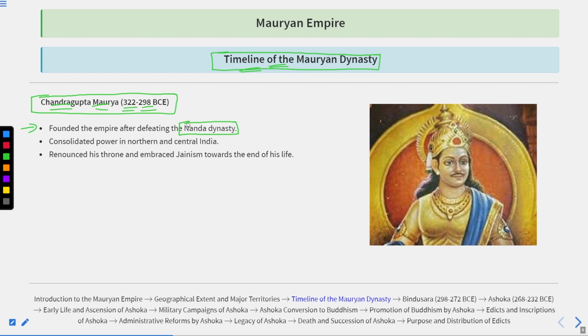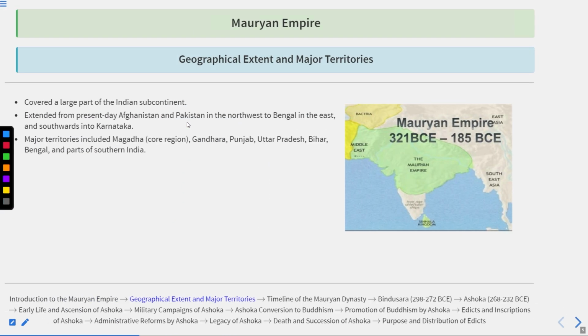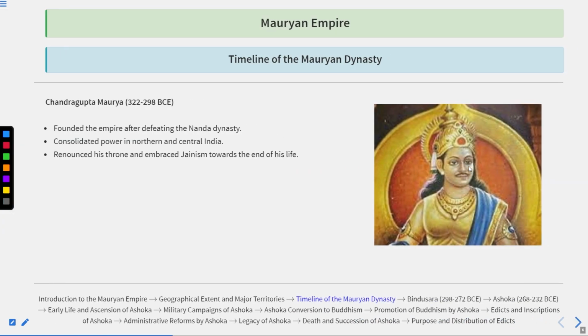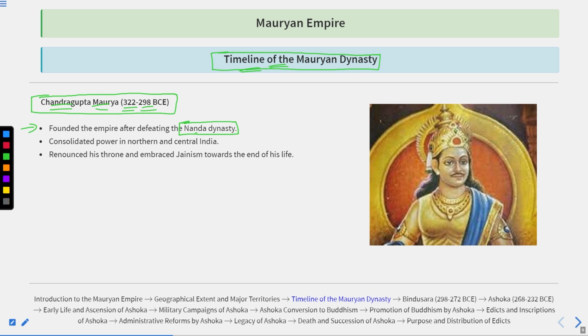What is the significance of this? Let's understand. The Mauryan Empire in its initial state was founded in the region of Magadh. Magadh was under the control of the Nanda dynasty, which was founded by Mahanand, and thereafter Dhananand was the ruler.